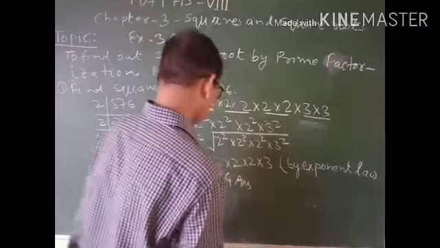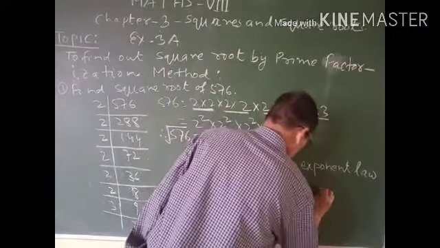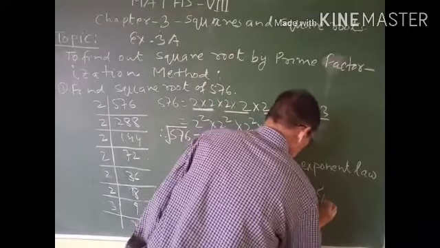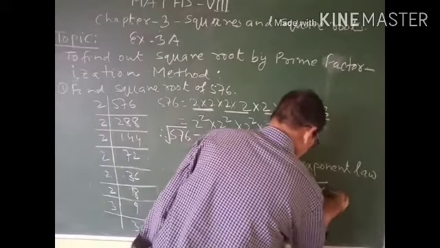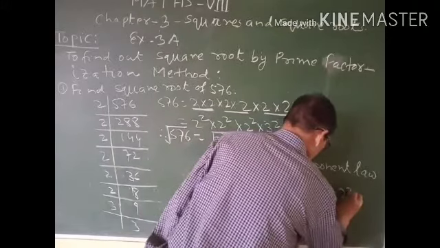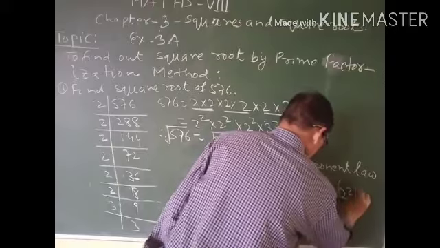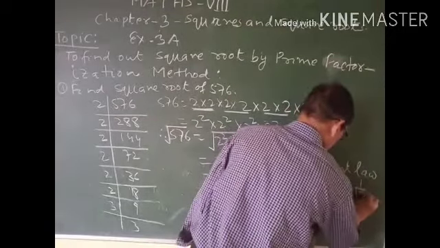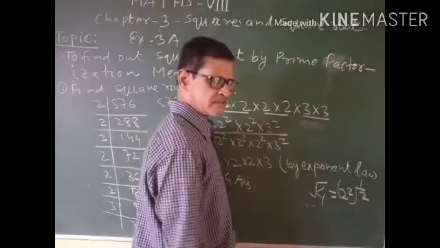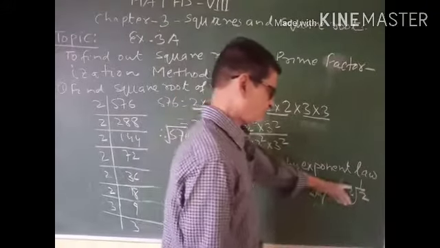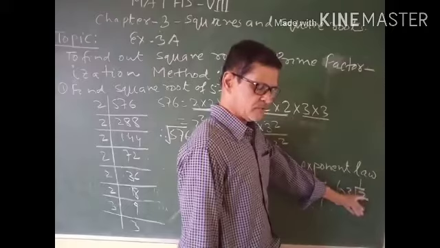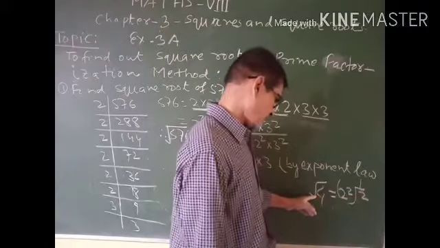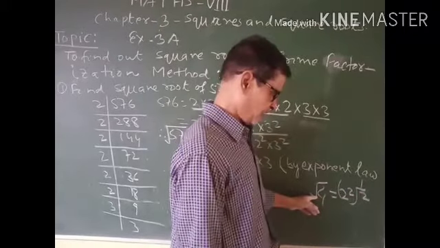If, for example, you write 4, this can be written as 2 square, and the surds will be in the form of an exponent like this, 1 by 2. When the exponent is 1 by 2, this is the sign of square root.